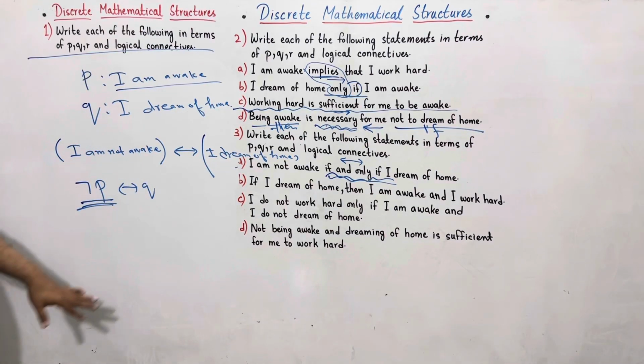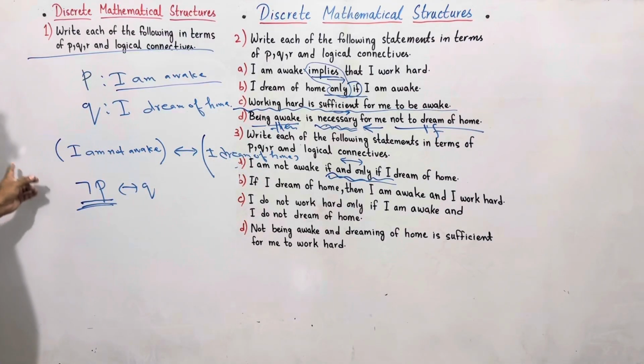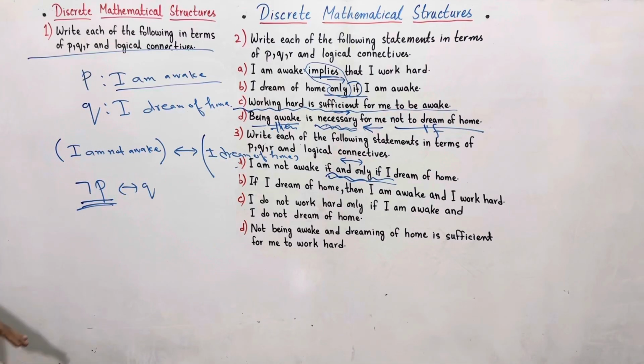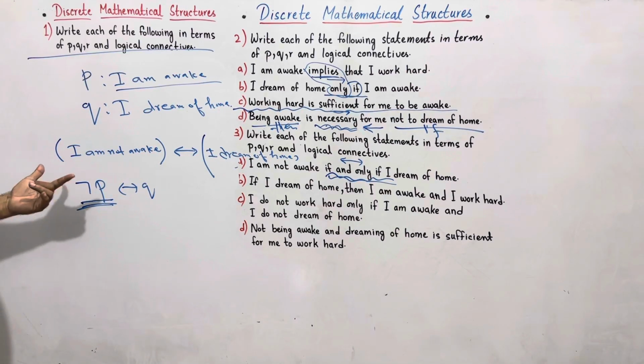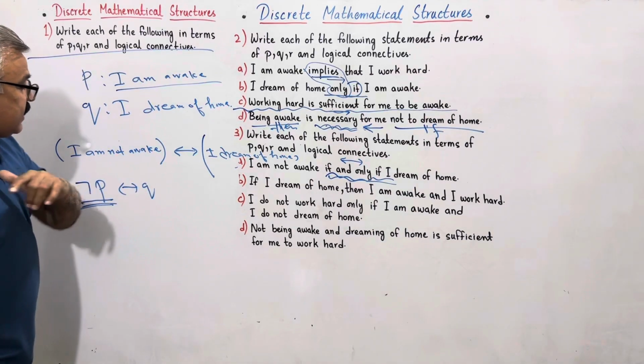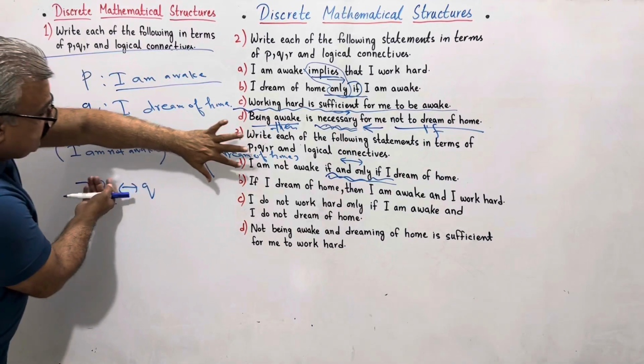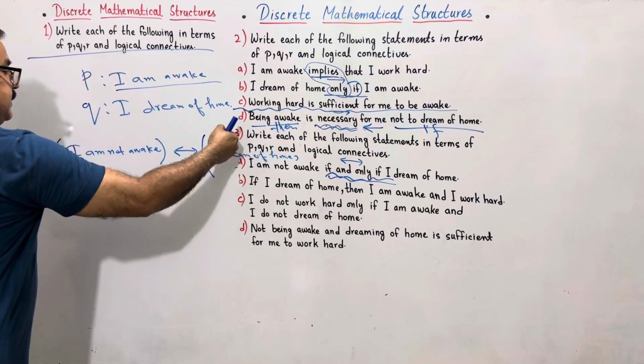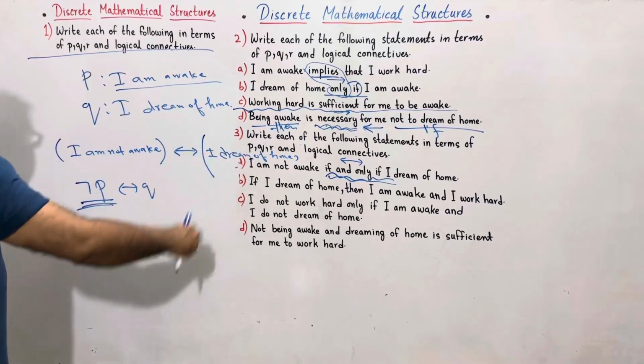If I write I dream of home if and only if I am not awake, it's also true. They are equivalent from a propositional or mathematical point of view. Biconditional is a statement where converse is true. If you replace them, it is still true.